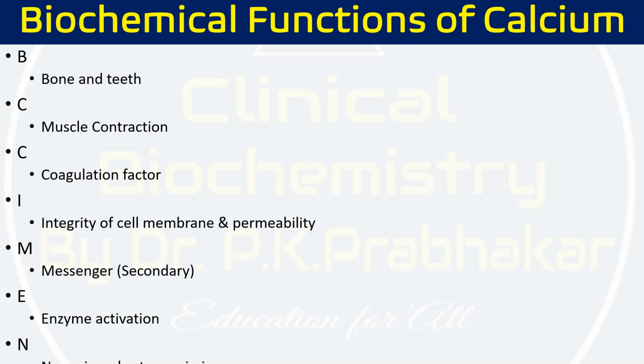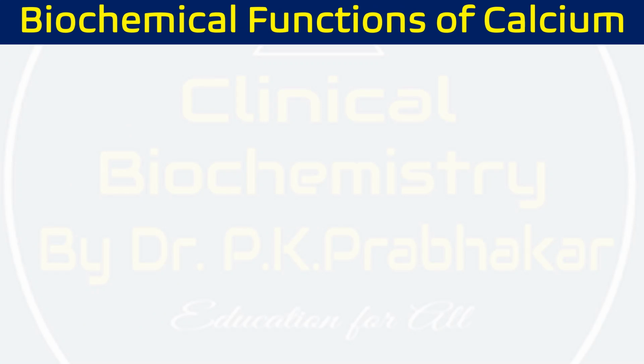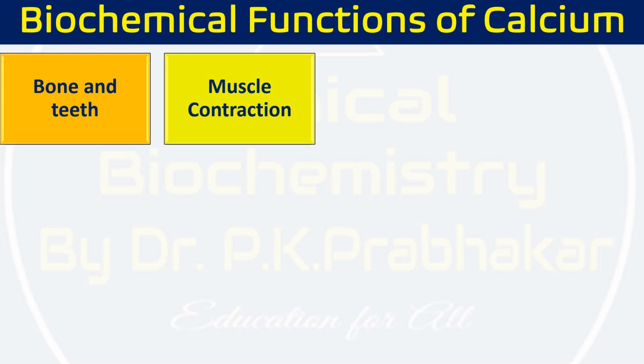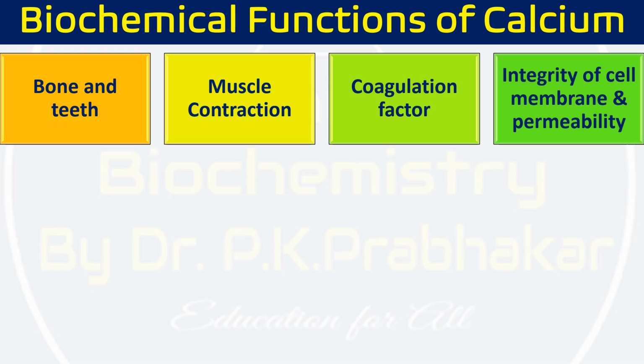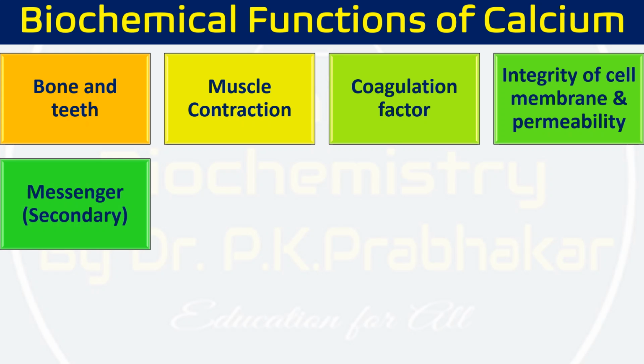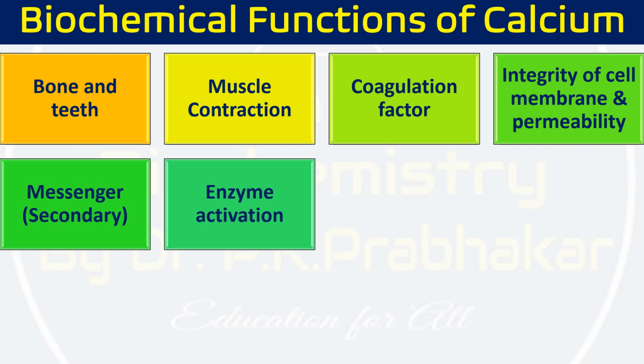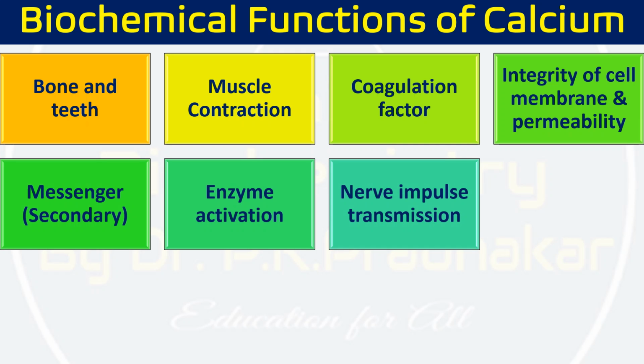Now, if we see the biochemical functions, where it is required: its requirement is in the bone and teeth. What is it going to do in the bone and teeth? If we see in detail, it is involved in muscle contractions, working as a coagulation factor, and the integrity of cell membrane and permeability is maintained by calcium. It works as a secondary messenger for hormonal activity. It works in enzyme activation as a cofactor, nerve impulse transmission, and neurotransmitter release.